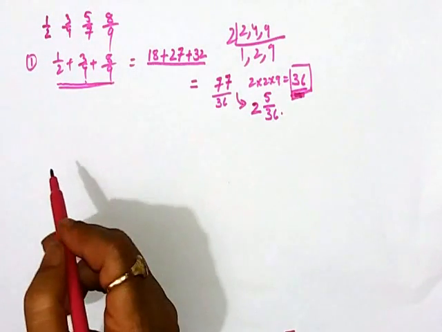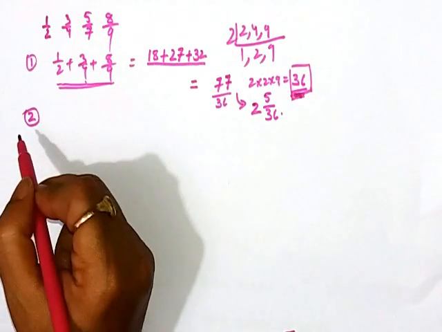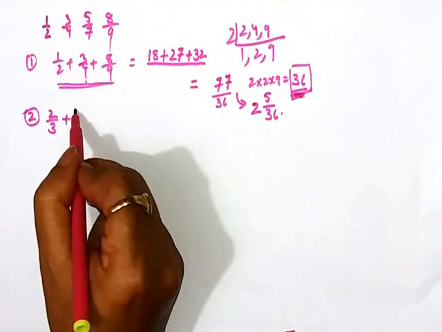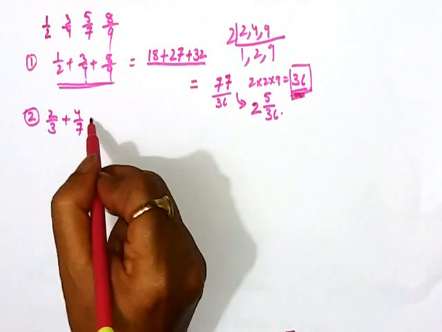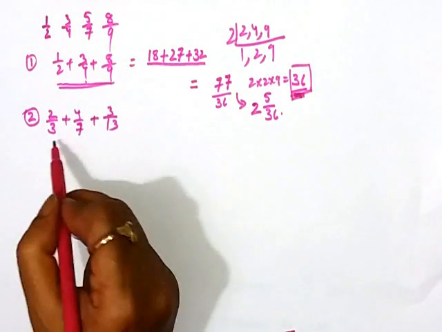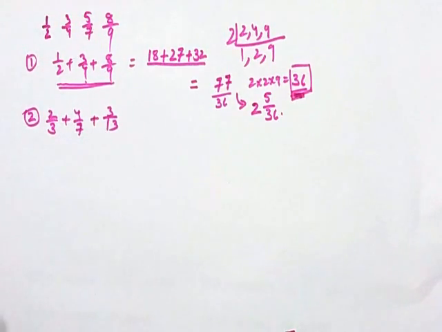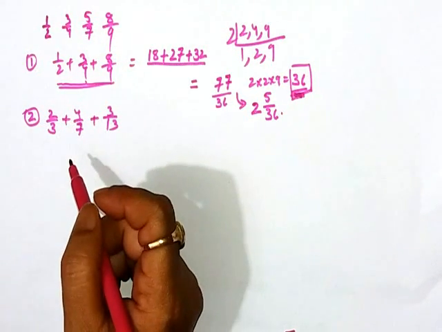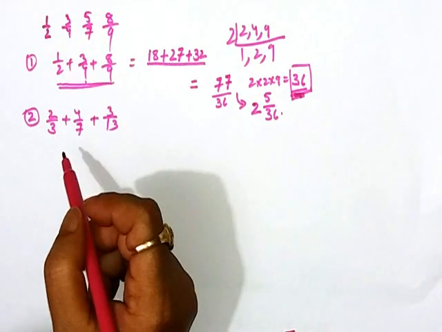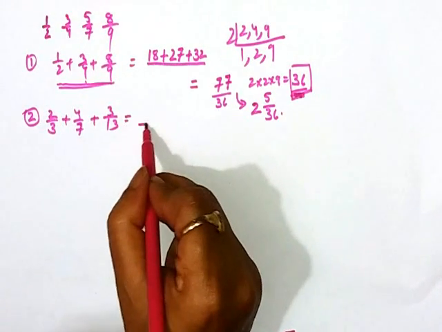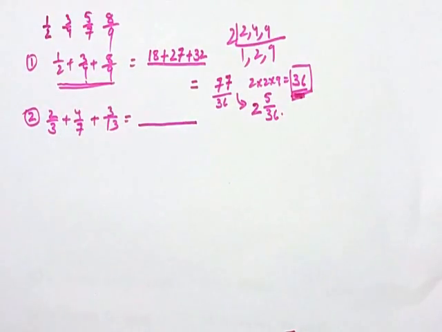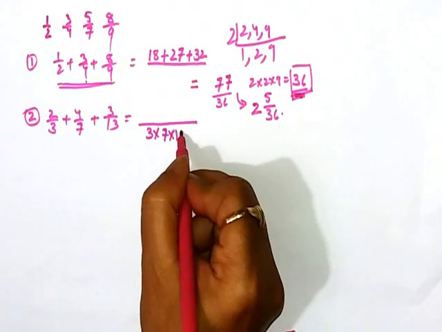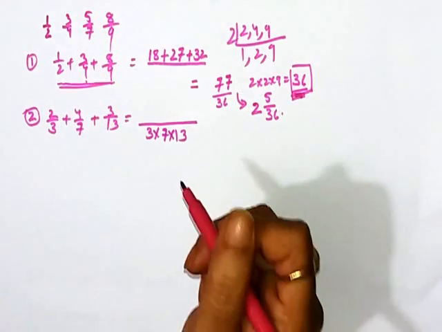Now let us go for another example. Suppose 2 by 3 plus 4 by 7 plus 3 by 13. Look, all these are prime numbers. Prime number means what? It can't be divided by any other number except 1. So for the LCM, it will be the same, 3 into 7 into 13. So we will write it in this fashion.